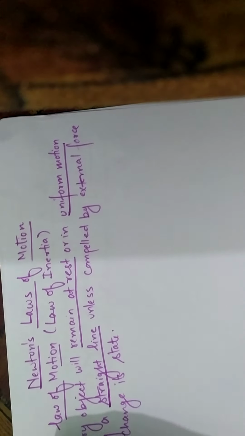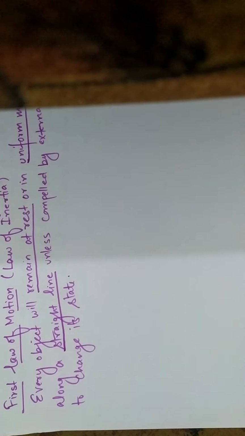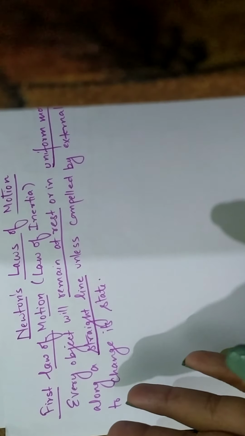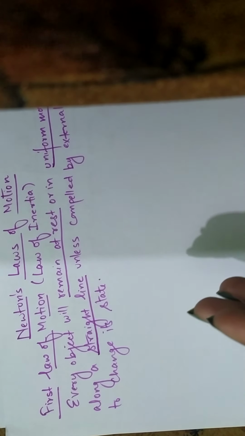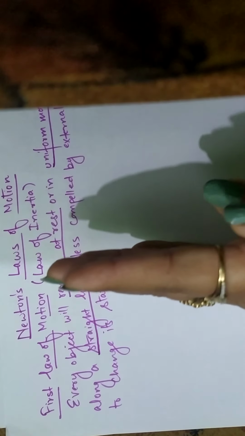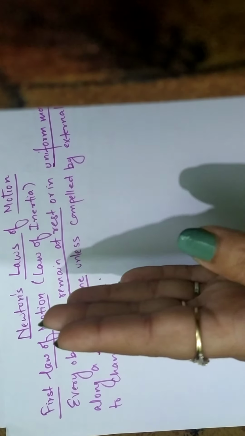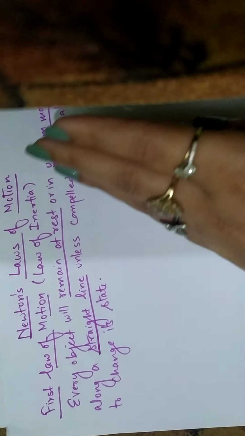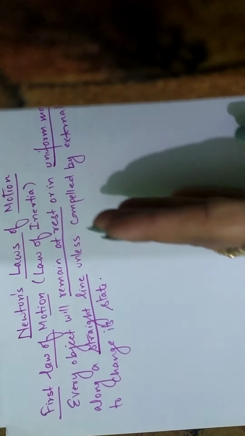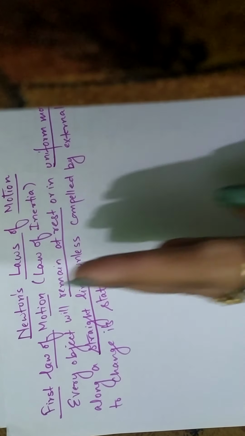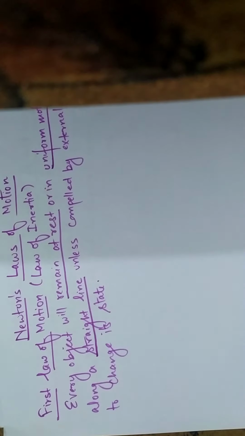Similarly, when the bus goes on a hilly area and suddenly a turn is taken, what is the tendency of your body? To move in a straight line. The bus wants to go in this direction, but your body wants to move straight, so you feel like you are falling in the opposite direction.